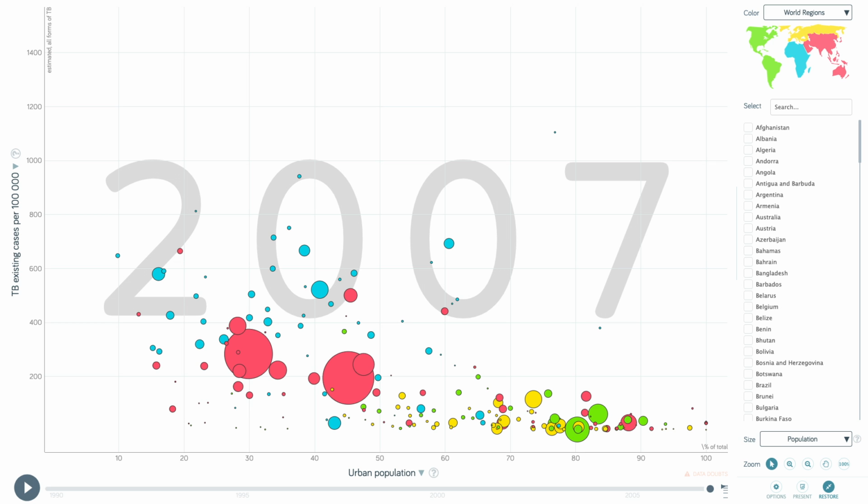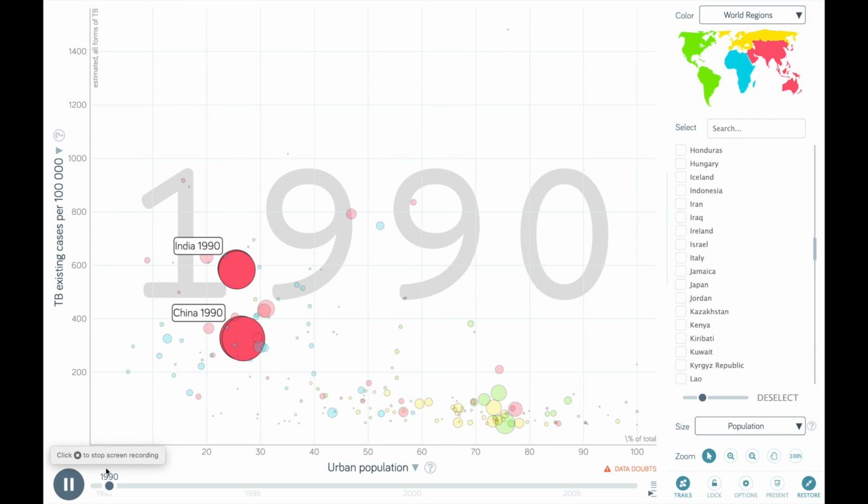than less urbanized countries. As of 2007, in sub-Saharan Africa and Asian countries where the urbanization rate is below 40%, TB existing cases per 100,000 people range from 200 to almost 800, whereas in most OECD countries, the TB existing rate is well below 200. Chronological data reveals the same trend.